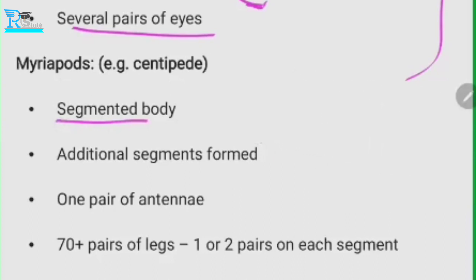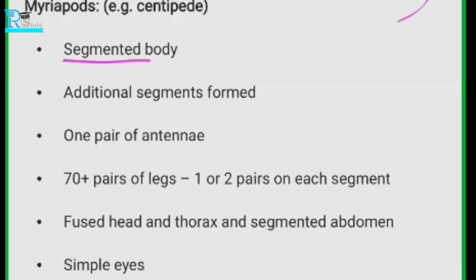Next. Additional segments can also be formed. They have one pair of antennae and 70 plus pairs of legs, one or two pairs on each segment. They have a fused head and thorax, a segmented abdomen, and simple eyes, like us. They don't have the compound eyes.